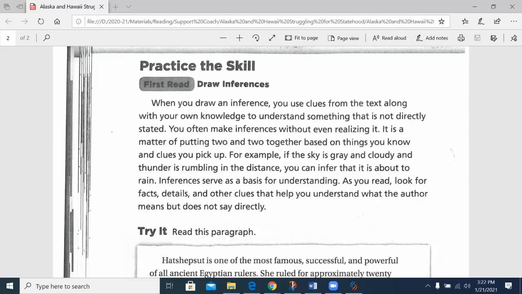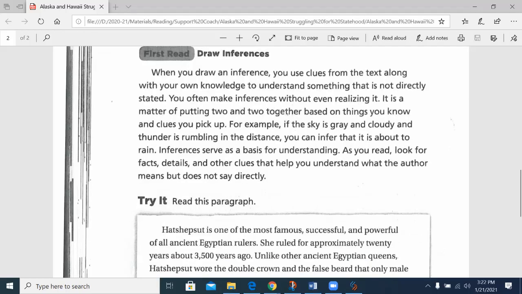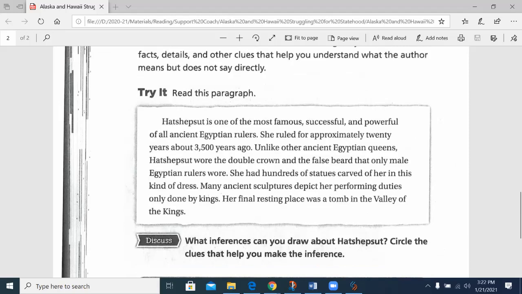Inferences serve as a basis for understanding. As you read, look for facts, details, and other clues that help you understand what the author means, but does not say directly. Try it. Let's read this paragraph.